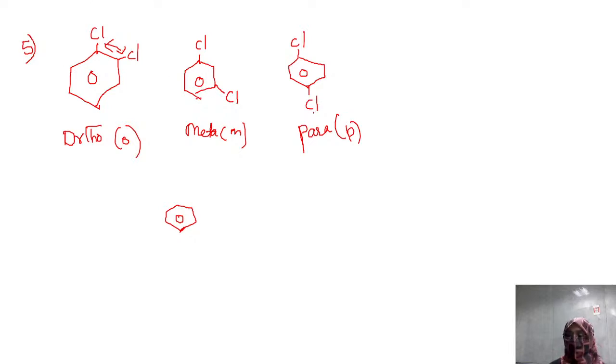Simple. If in benzene two groups are next to each other, they are ortho. If they are at alternate position, they are called meta position. If they are at opposite position, they are called para position. Okay. I have a question. Among ortho, meta, para, which has higher dipole moment? Please arrange the dichlorobenzenes according to their dipole moment, whether ortho, meta or para.